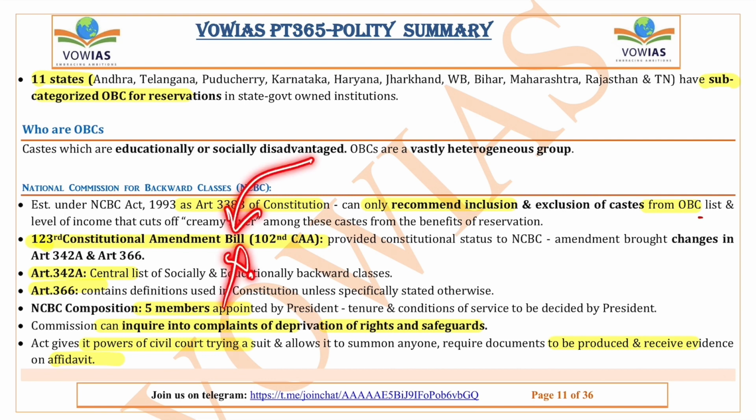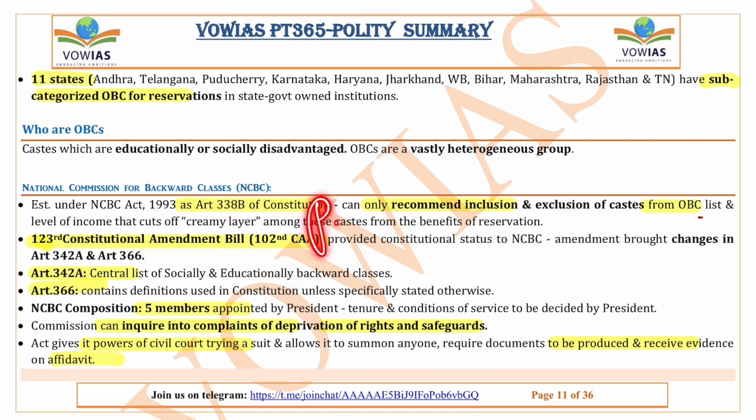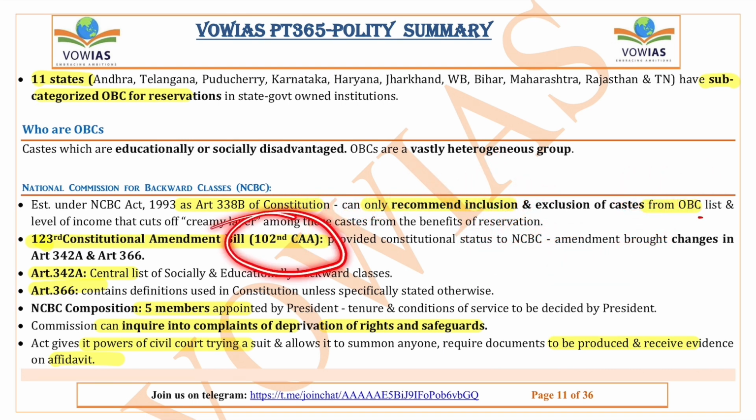If a bill which is introduced in the Parliament is not passed by either house of the Parliament, then it will not become an act. But if it is passed by both houses of the Parliament, then it will become an act. Then it can be called a Constitutional Amendment Act. So this NCBC is the 102nd Constitutional Amendment Act and the 123rd Constitutional Amendment Bill. A bill is a proposal which is introduced in the Parliament, but an act is something which is passed by the Parliament. That is the basic difference, right?